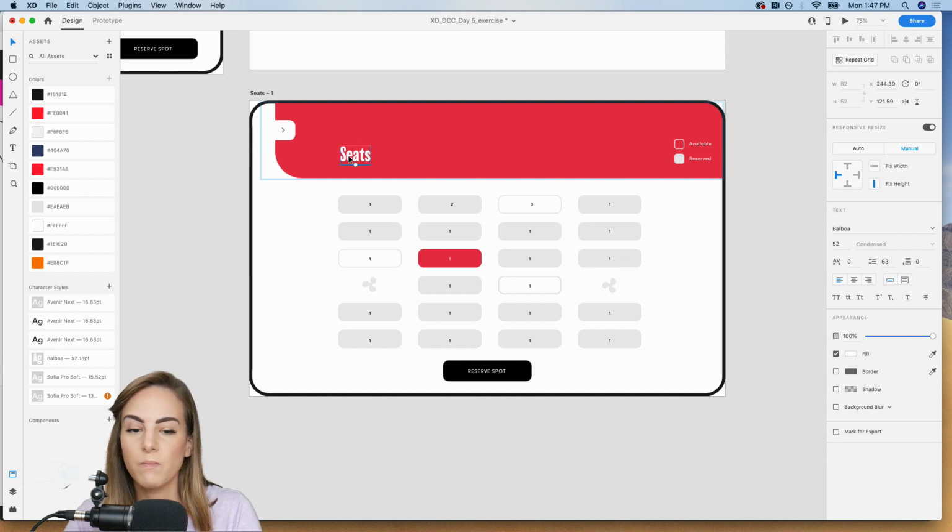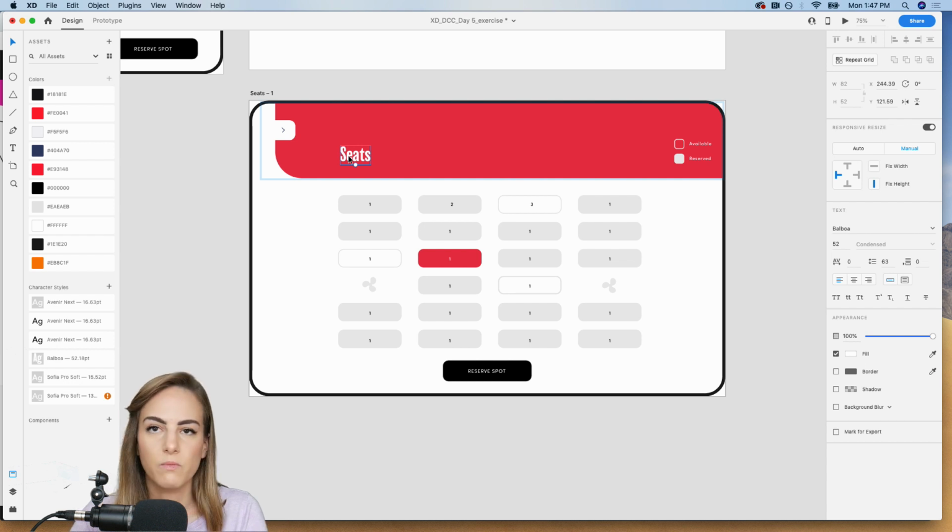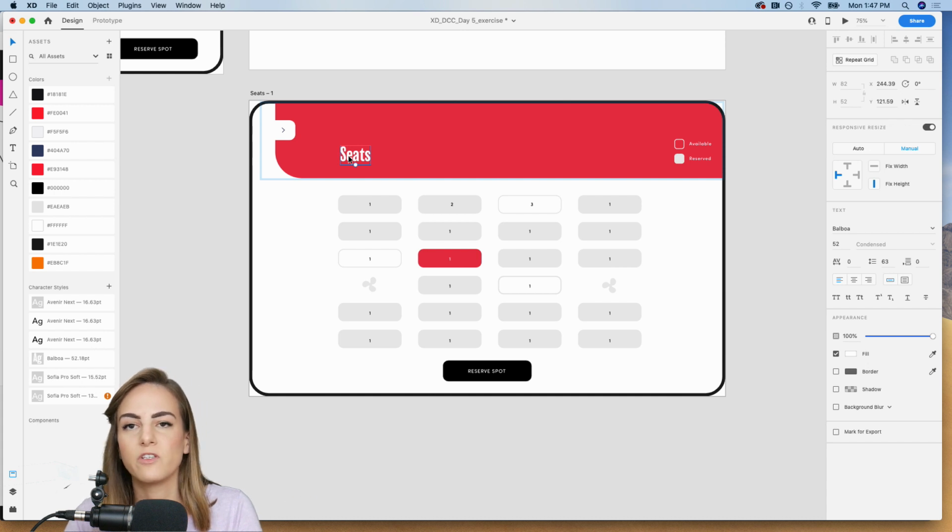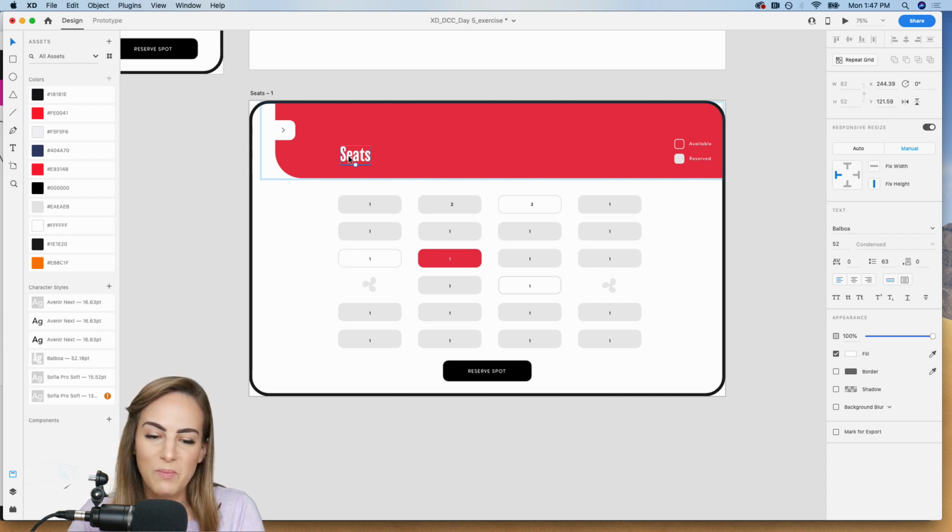And usually from mobile to web, I always start with mobile first, because that way we know that we can fit everything on that page. But if you start with web and you add a ton of stuff, then you might not be able to fit everything when you go down to mobile again.